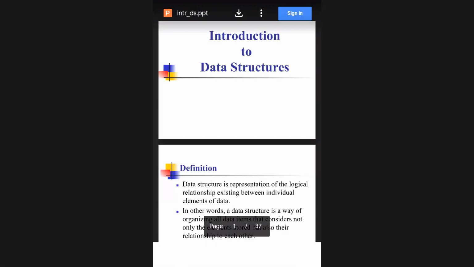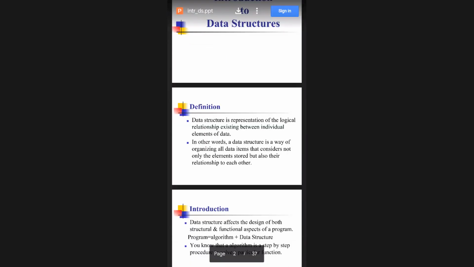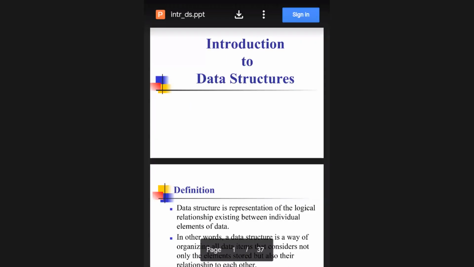What is data structures? Please listen carefully. Now the class is beginning. If you have any doubts in that slide, you can ask me instantly. Now you tell me what is data structure according to you. General meaning. Anybody can tell me what is data structure?